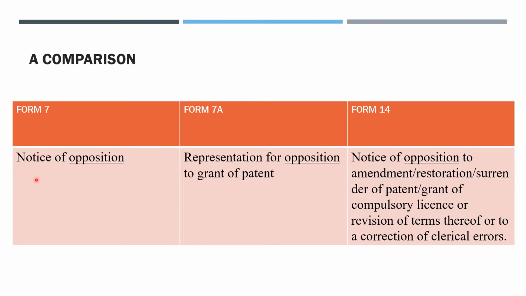The title is Notice of Opposition. Form number 7A: the title is Representation for Opposition to Grant of Patent. And form number 14 says Notice of Opposition to Amendment or Restoration or Surrender of Patent or Grant of Compulsory License or Revision of Terms thereof or to a correction of clerical errors.